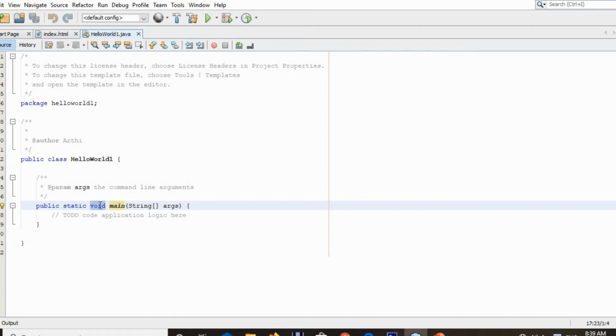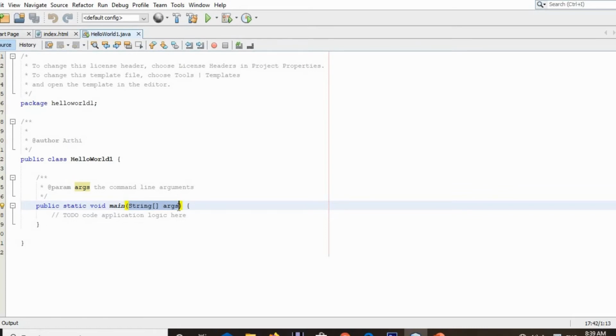After that, void, which literally means the main function is not going to return any values. If you are going to return any value, you can change the data type of your main function. After that comes the name of your function, and the default main function has one string type argument. This is the prototype of our main function. We need not and can't change this prototype. If you attempt to change the prototype of your main function, you will get an error message.